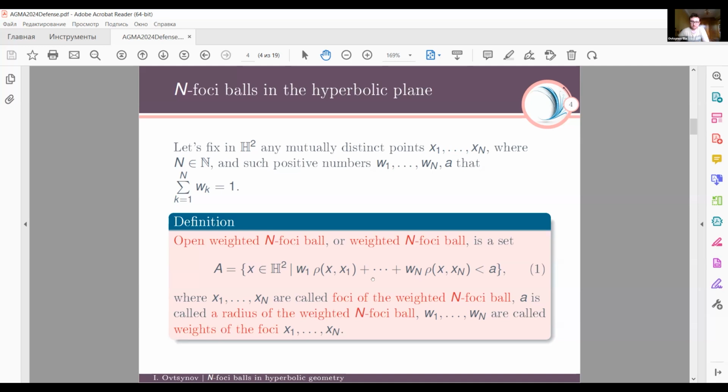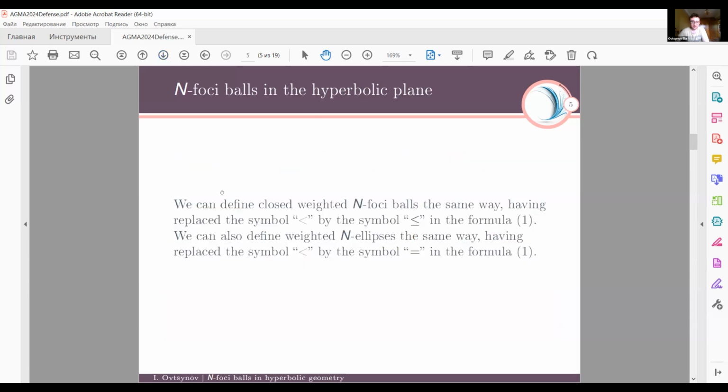The number a is called the radius of the weighted N-foci ball. The numbers w1 and so on wn are called weights of the foci x1 and so on xn. And we can define closed weighted N-foci balls and weighted ellipses the same way, having replaced the symbol less by the symbol less or equal, or equal, in the previous formula.